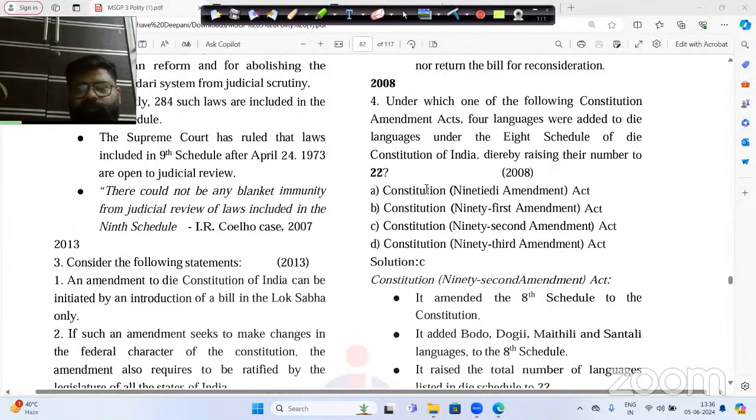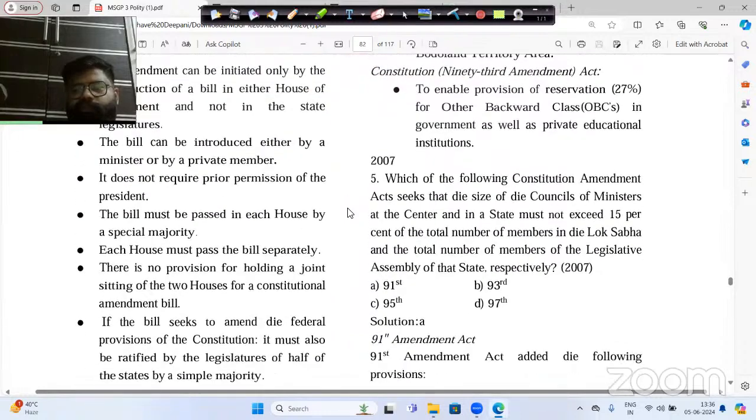In 2008, the wrong statement was there, that is the 91st Constitution Amendment. And one year ago the question was asked related to the same constitution amendment, that is the 91st Constitution Amendment, about the 15% maximum strength of the Council of Ministers of the total members of the House.